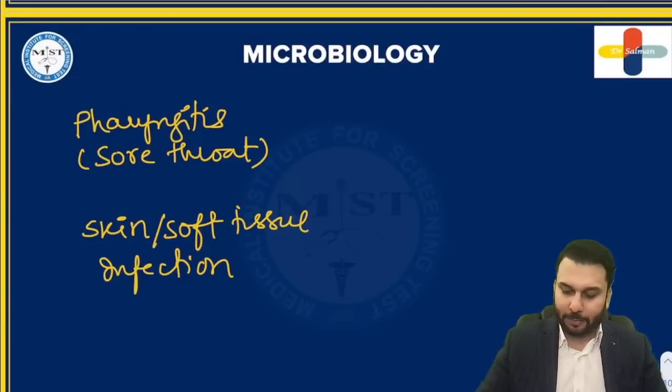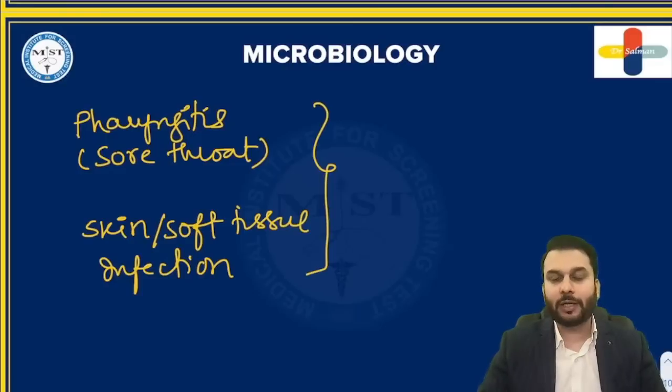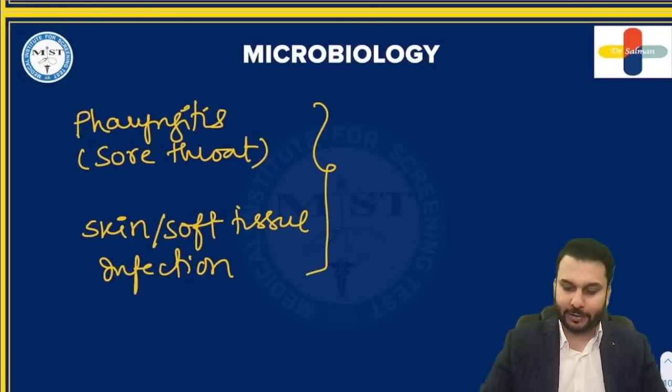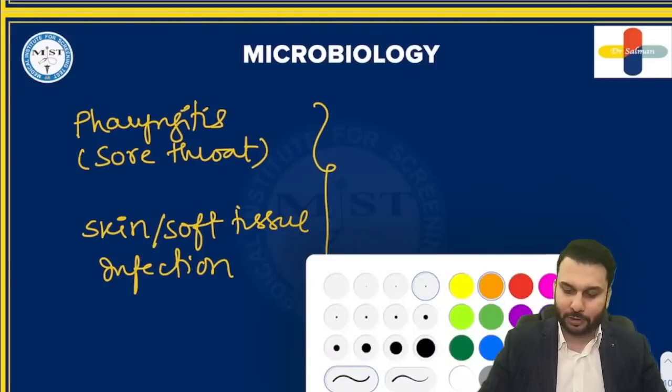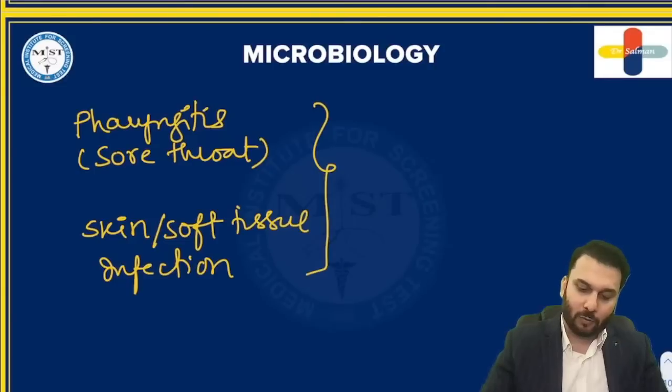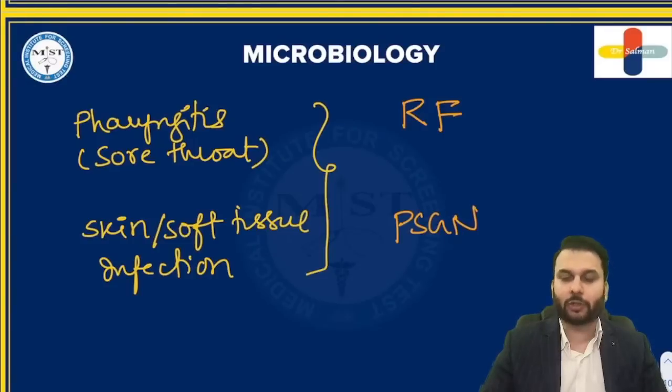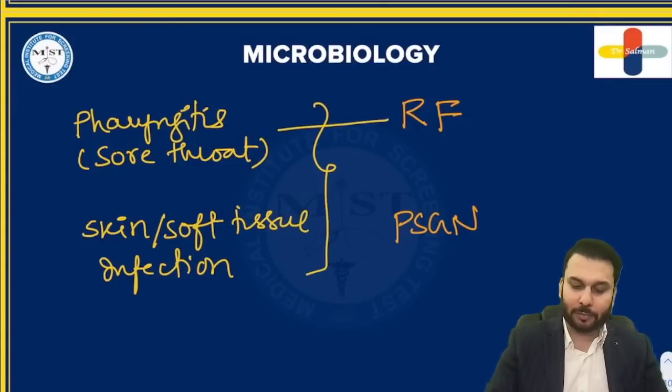Now what can happen is these diseases may get complicated into dangerous diseases. Examples are rheumatic fever, and second one is PSGN or acute glomerulonephritis. And these are examples of hypersensitivities.